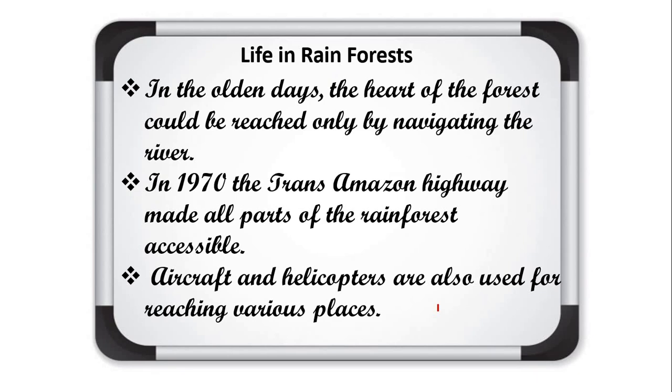Okay, and this deforestation causes the topsoil to be washed away by the rainfall, and the lush forest turns into barren landscapes. In this way the life of the people is disturbed or affected by that development. So this is about the life of the people in the rainforest or Amazon basin. So in today's lecture we have discussed the Amazon basin, its location, the Amazon river, and the life of the people living in this area.